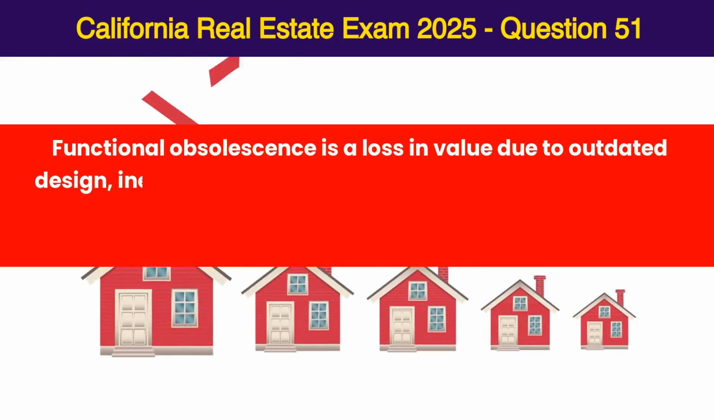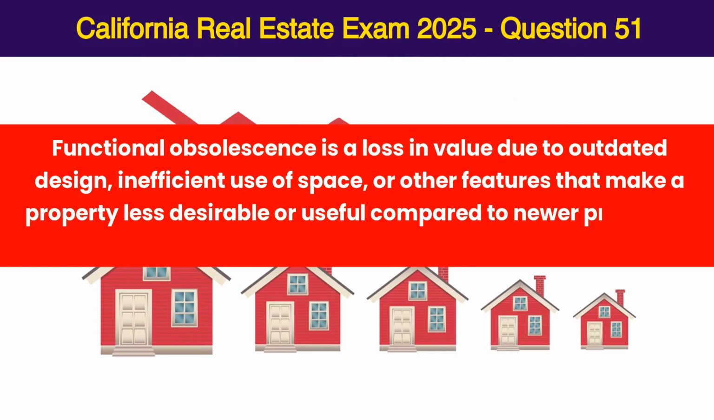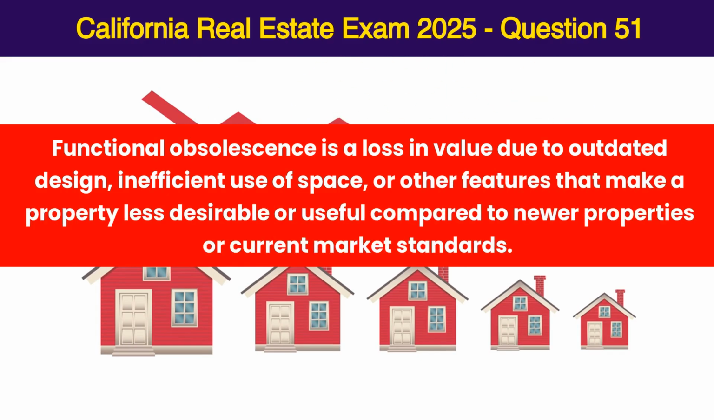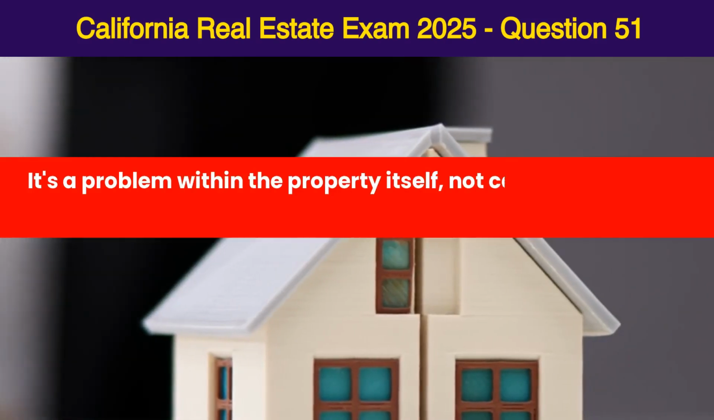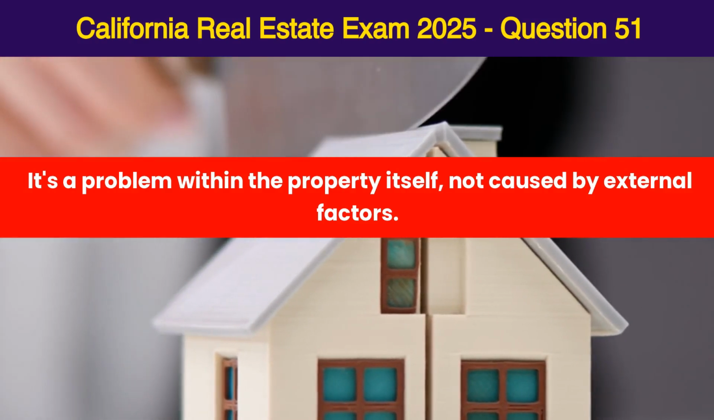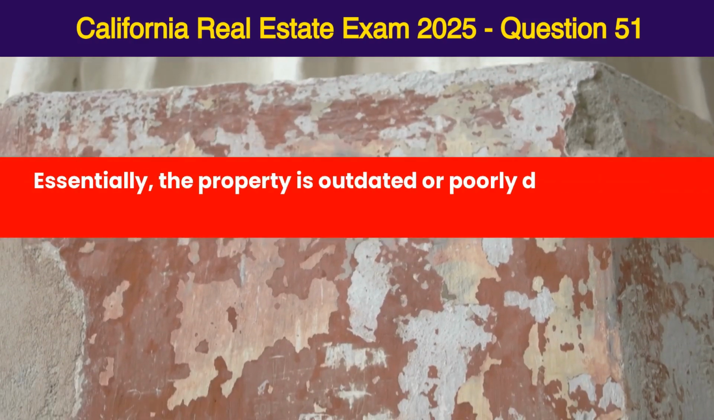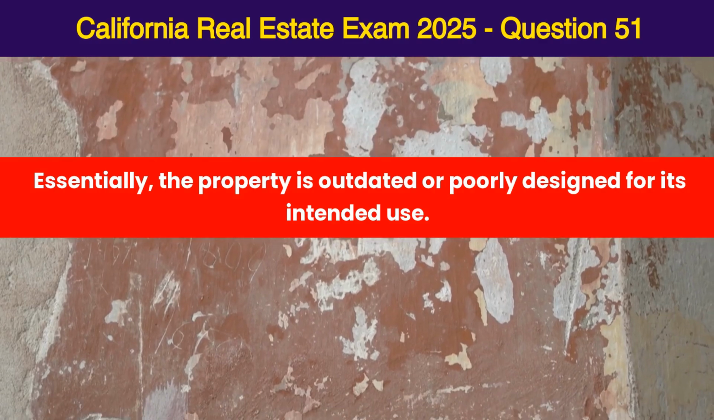Functional obsolescence is a loss in value due to outdated design, inefficient use of space, or other features that make a property less desirable or useful compared to newer properties or current market standards. It's a problem within the property itself, not caused by external factors. Essentially, the property is outdated or poorly designed for its intended use.